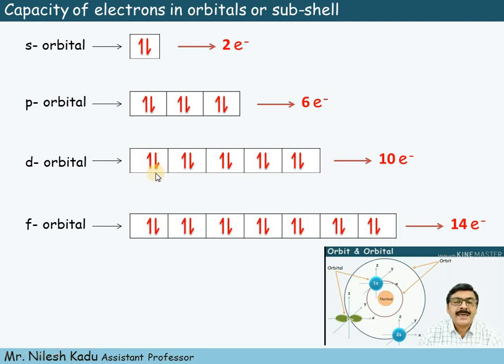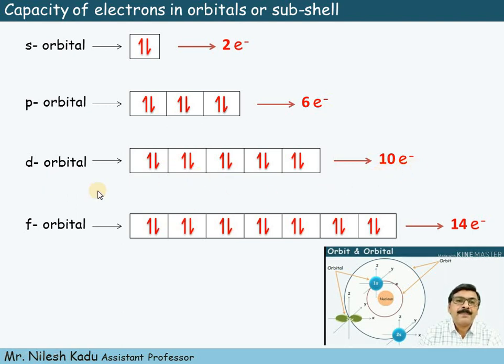That is, dx square minus y square contains 2 electrons, dz square contains 2 electrons, dxy contains 2 electrons, dxz contains 2 electrons and dyz contains 2 electrons. So a total of 10 electrons are present in the d orbitals, or the capacity of the d orbital is 10 electrons.